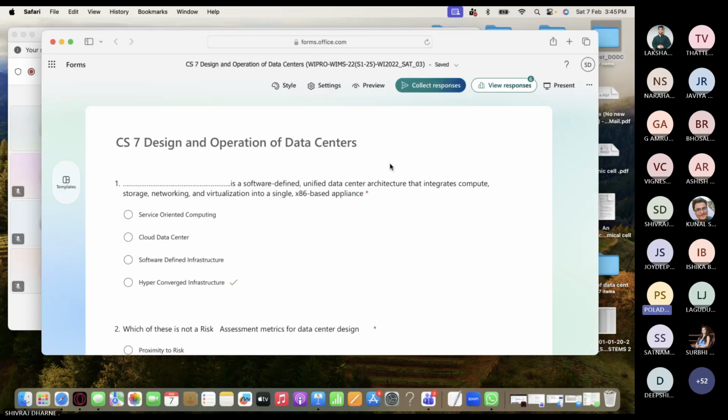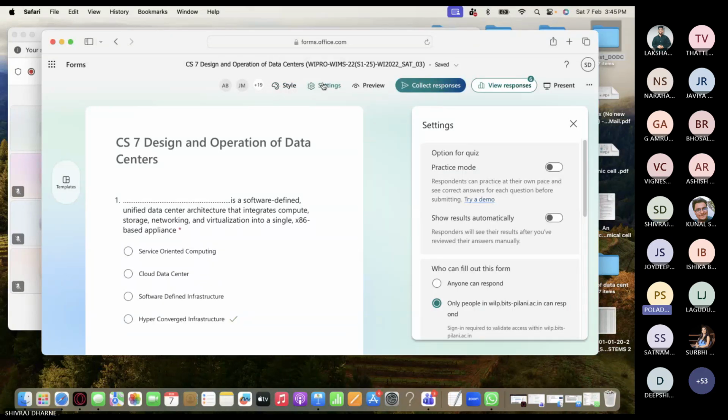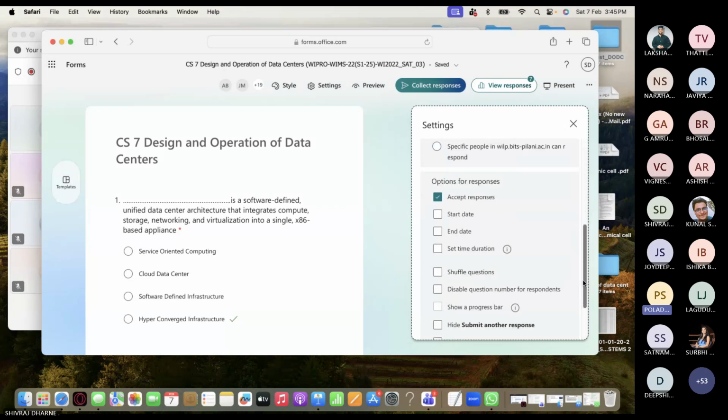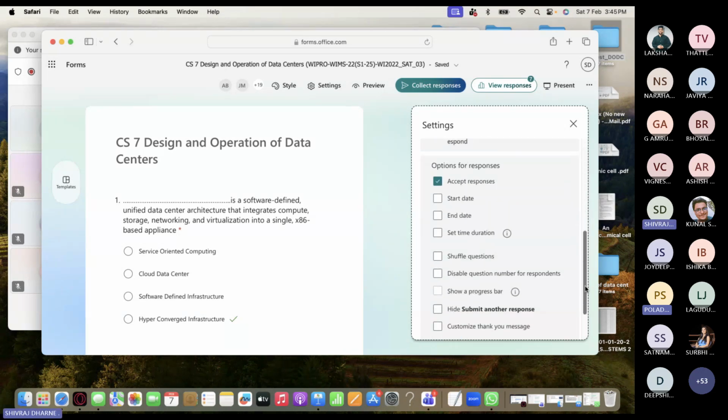There will be one settings tab. Where is it? Style. Here. Style, settings, preview. Yes. Go to style or click on settings. Settings. Okay. Scroll below, sir. Anyone can respond, students. Anybody can respond, and scroll below. There will be an option, accept responses, and there will be a specific option. You can specify a start time and end time.